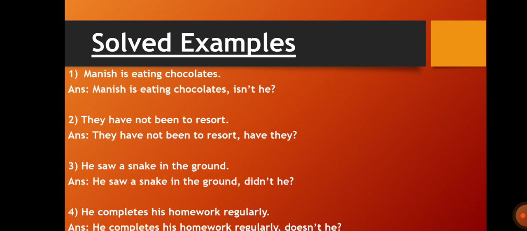In the previous slide, we saw that for the V1 form of the verb, we have to use do. When do we have to use does? When it is the singular form. So we have to use doesn't he. He completes his homework regularly, comma, doesn't he? Question mark. So these are the examples.